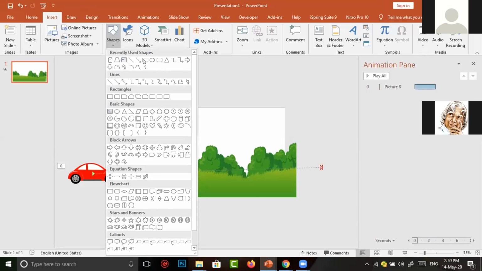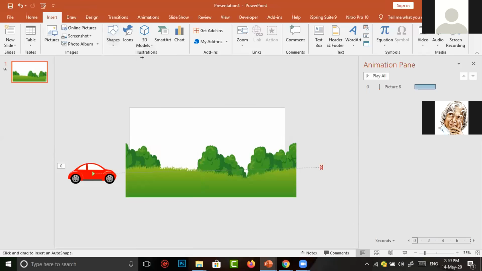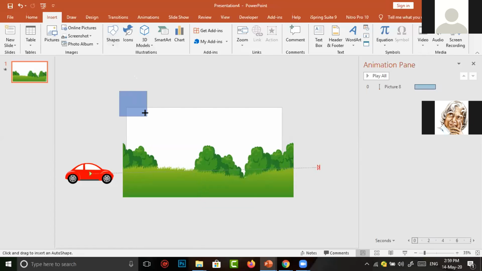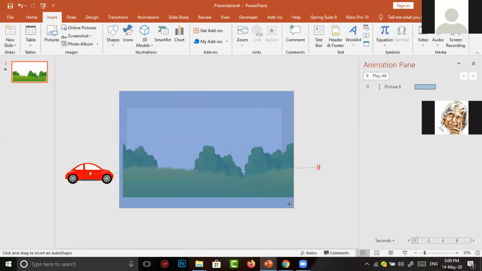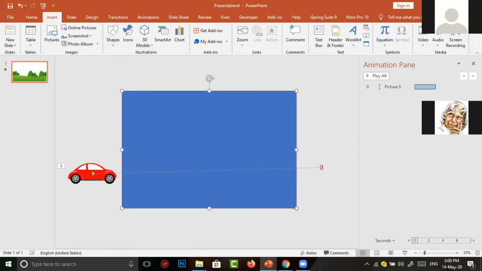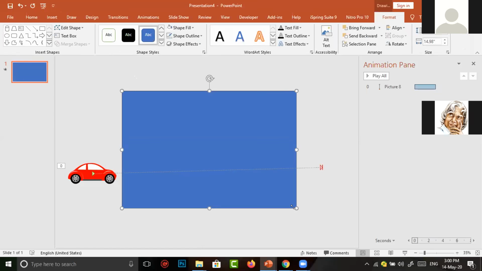Now I am selecting a rectangle. Selecting a shape, we get a mouse pointer like this. We have to drag the shape. Now I have drawn a rectangle with blue color.